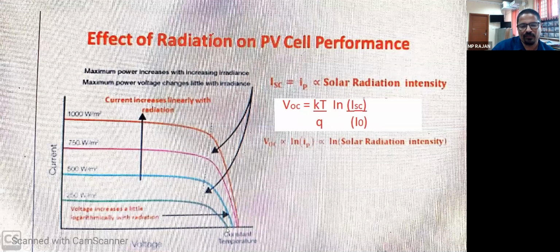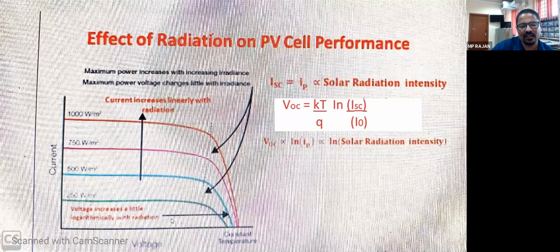So you can see from this point to this point, the voltage increase is only this much, but the current increase is double. When the radiation is increased from 250 to 500, current is doubled, but voltage is obviously not doubled, it is a little increase. So as you increase the radiation, you can see a corresponding linear change in the current. But as far as the voltage is concerned, there is a slight variation.